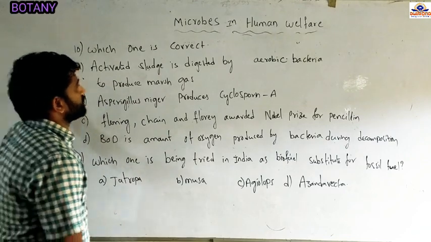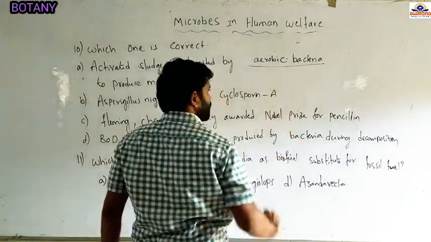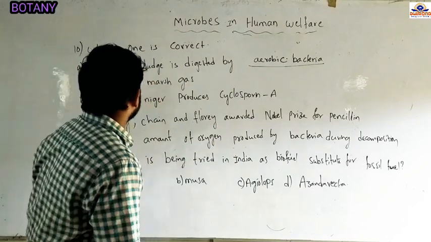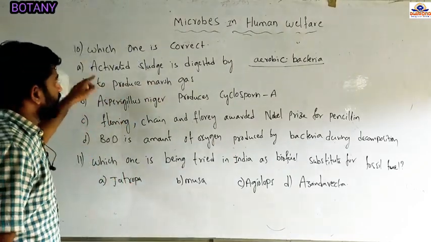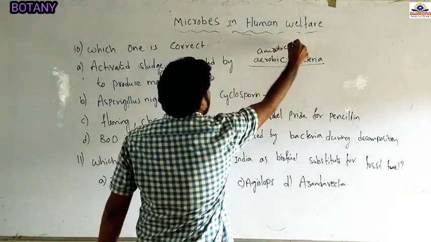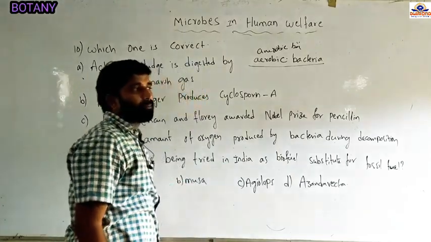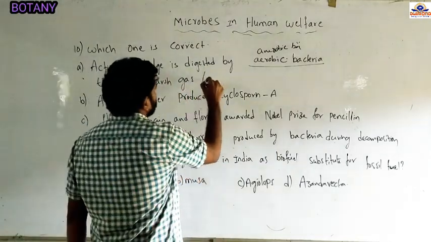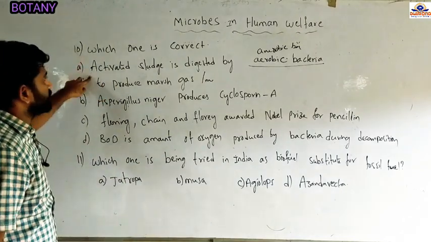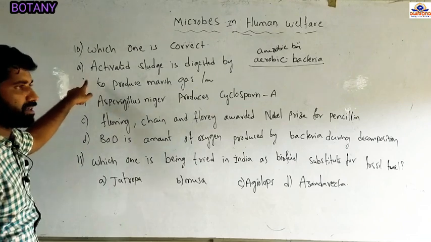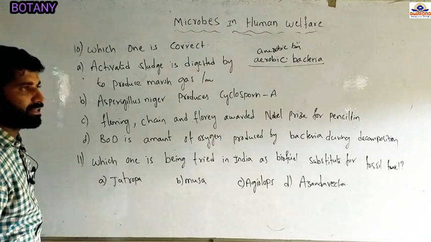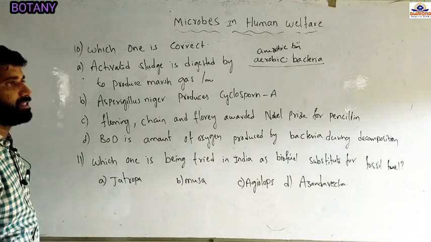Activated sludge is digested by the aerobic bacteria, they have given, and to produce marsh gas. Actually, activated sludge is digested by the anaerobic bacteria, and it does not produce marsh gas. It produces methane gas. So it is an incorrect statement. The correct statement is that activated sludge is digested by anaerobic bacteria in biogas production. That biogas is methane gas.